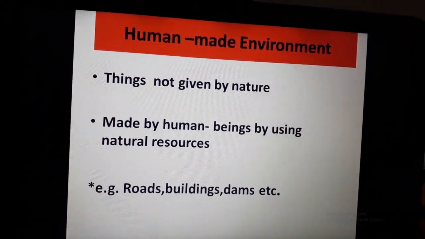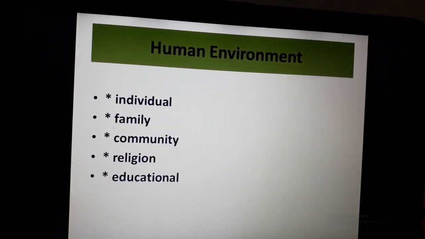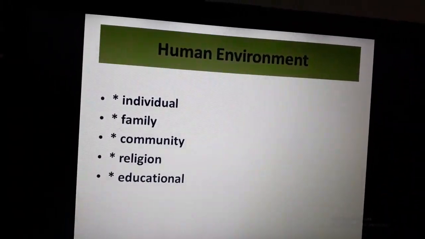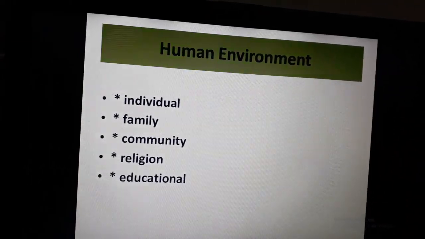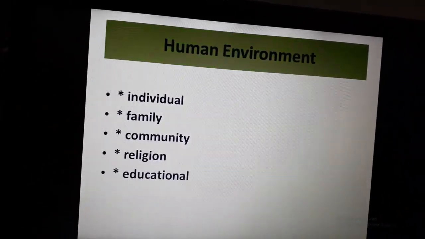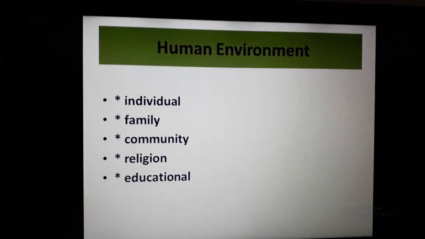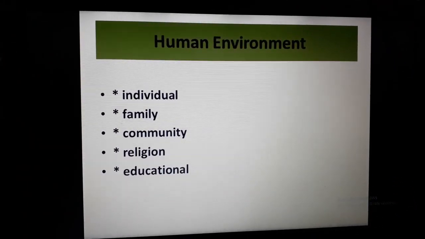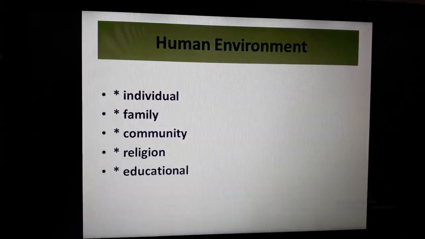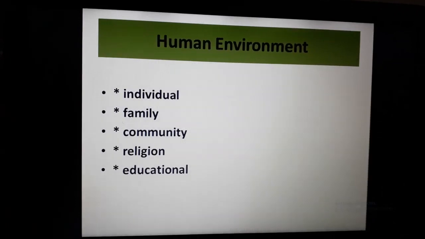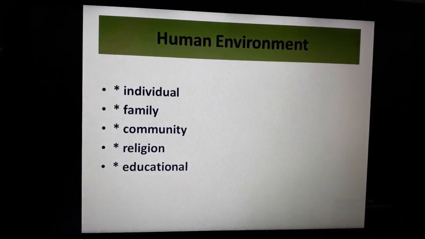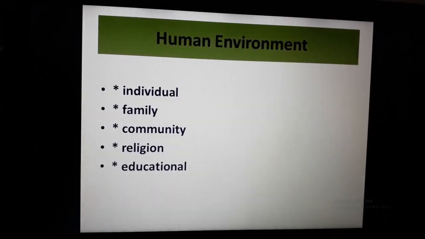The next one is human environment, the third one. Human environment, as we talked about earlier, refers to human beings only. It includes human beings, whether as individual, family, community, religion, or education. So everything about human beings we talk about in human environment.